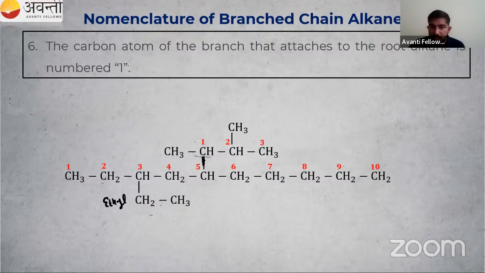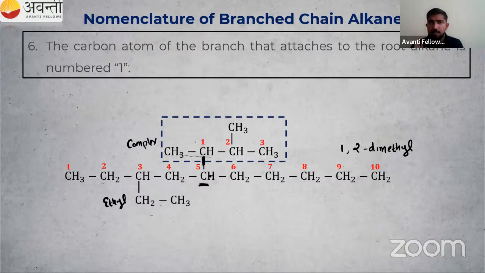This valency is attached to the parent carbon atom, so we have to start naming from that carbon. So 1, 2, 3. Then I can say there are 2 small substituents present in this, at the first position and second position. There are 2 methyl groups, so I can say 1,2-dimethyl. Then what about the position of this complex substituent? It is present on the 5th carbon of the parent chain, so we also have to include the number 5.